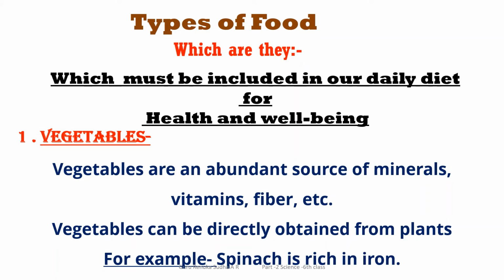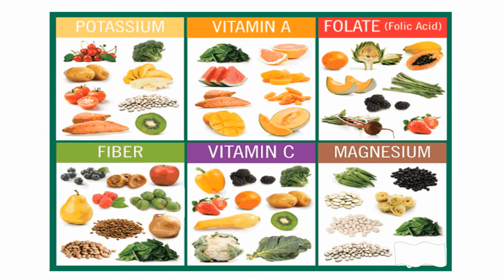Vegetables. You already know that vegetables are an abundant source of minerals, vitamins, fiber, etc. Vegetables can be directly obtained from plants, for example spinach, which is rich in iron. So everyone should be used to taking vegetables in their food.